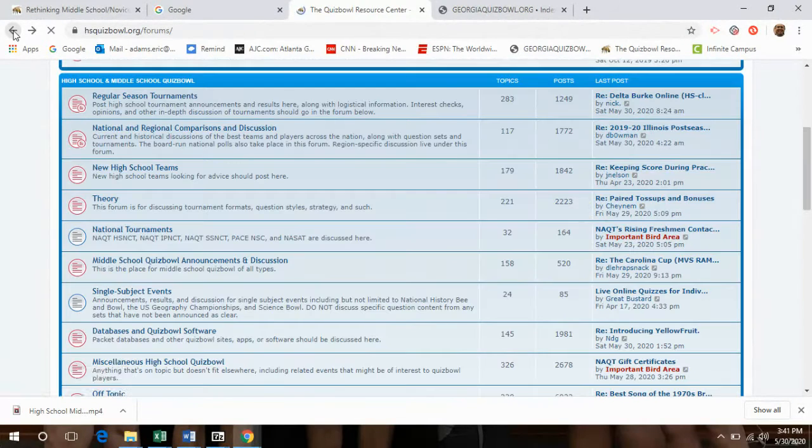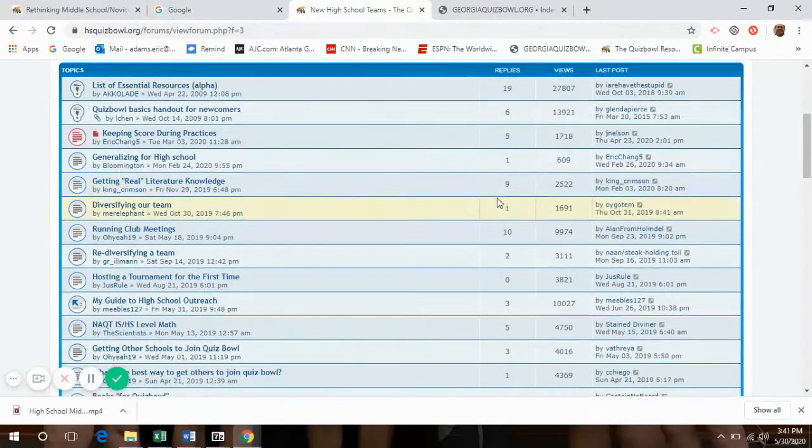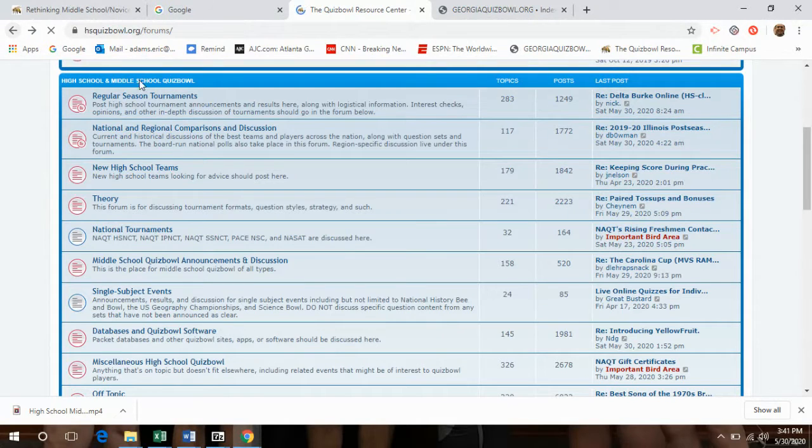But the national forums particularly, if you want to see discussion of your own region, Georgia doesn't have much here because we have our own forum. There are new high school teams, with suggestions of what you might want to do and how you might want to do it, etc. Just, of course, a place for discussion.